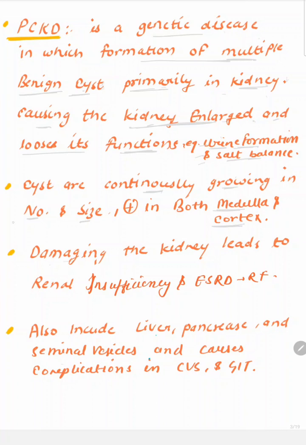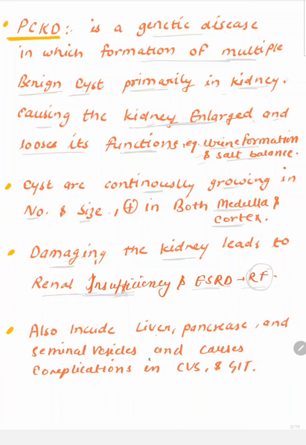This increasing number and size of cysts causes damage to the kidney and leads to renal insufficiency. Because of the increasing cyst size and number, the kidney medulla and cortex, interstitial tissue and nephrons are damaged, and because of that the kidney is unable to perform its function properly. That causes renal insufficiency. This renal insufficiency can progress into end-stage renal disease and at last renal failure.